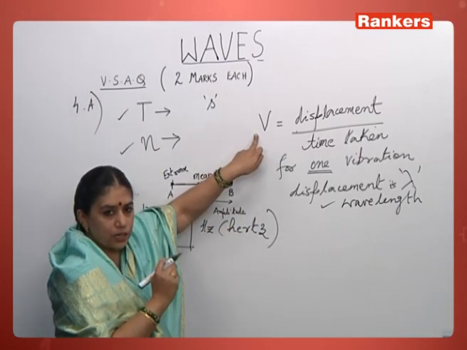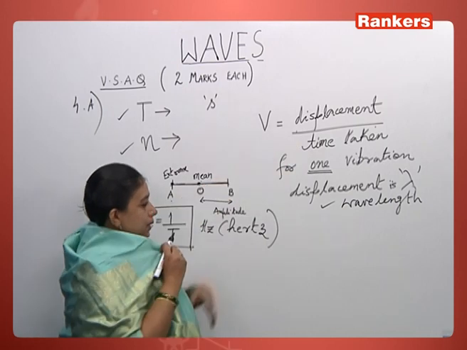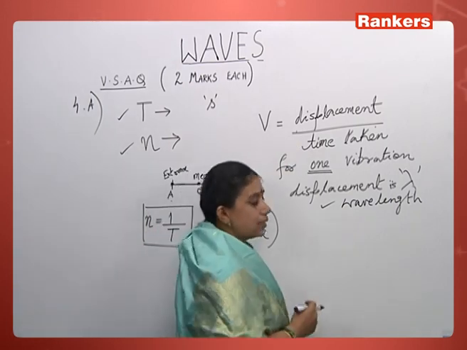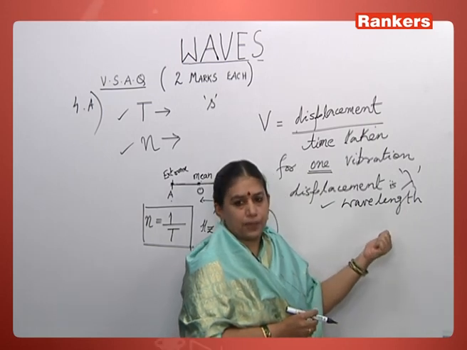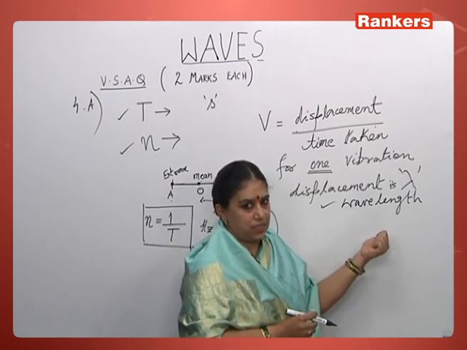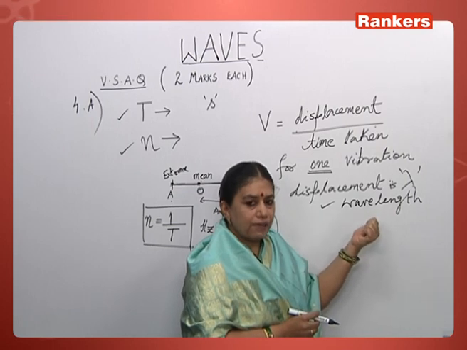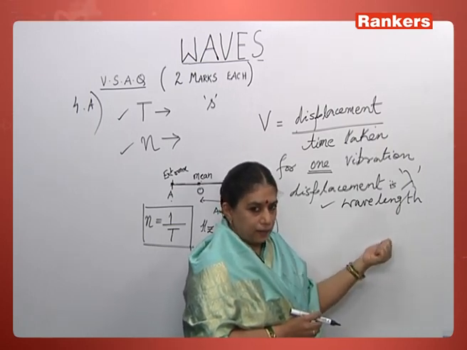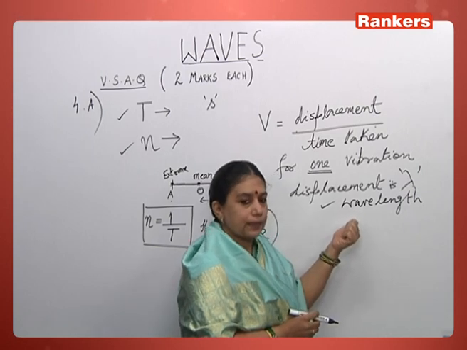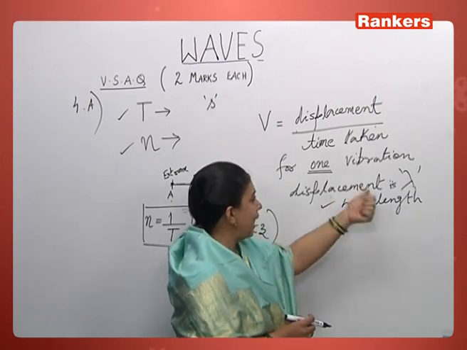Then give the general definition of velocity, which is displacement by time. Wavelength is nothing but the distance travelled by a wave for one vibration, or during the time period T. The distance travelled by a particle during the time period T, the displacement of a particle during the time period T, is called the wavelength lambda.